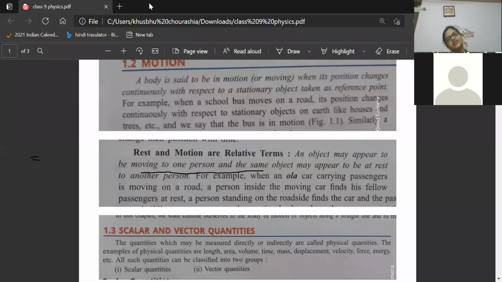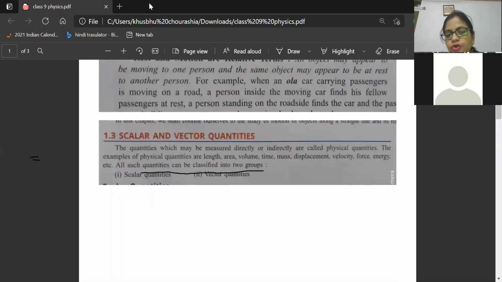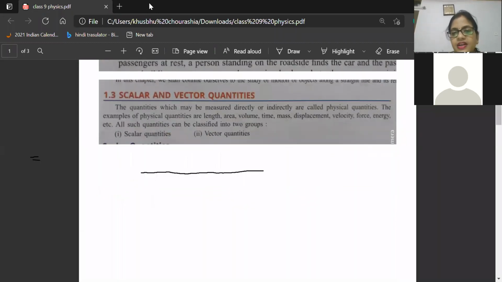Okay. Now, beta, I'm changing the topic of rest and motion. I feel my children are capable to answer this question to everyone now. Now, next topic is scalar and vector quantity. Our next topic is scalar and vector quantity. Now, beta, what is called as scalar and what is called as vector? So right now, I don't want you to get confused. We will understand it in a very simple way.